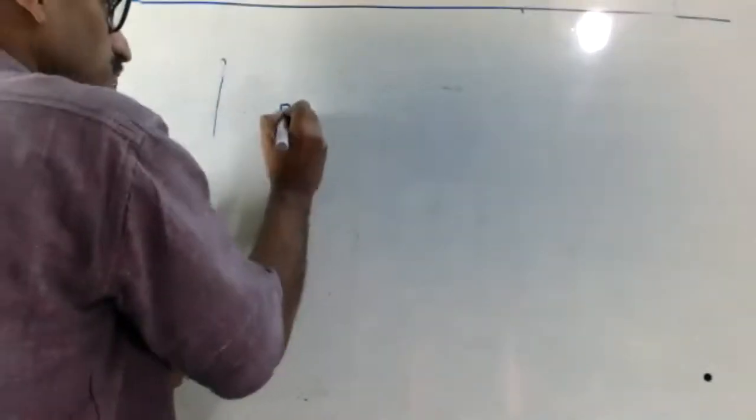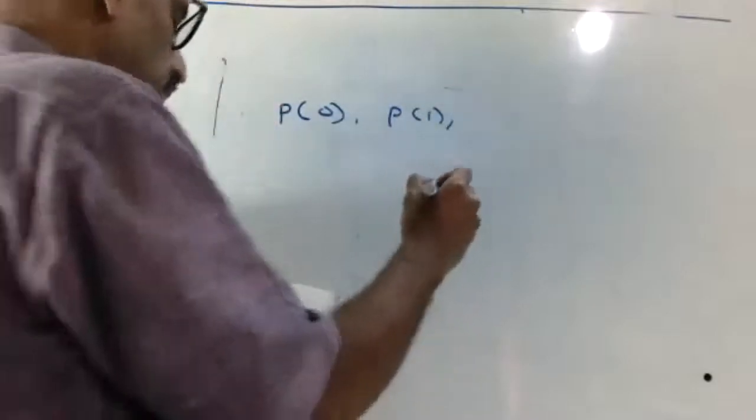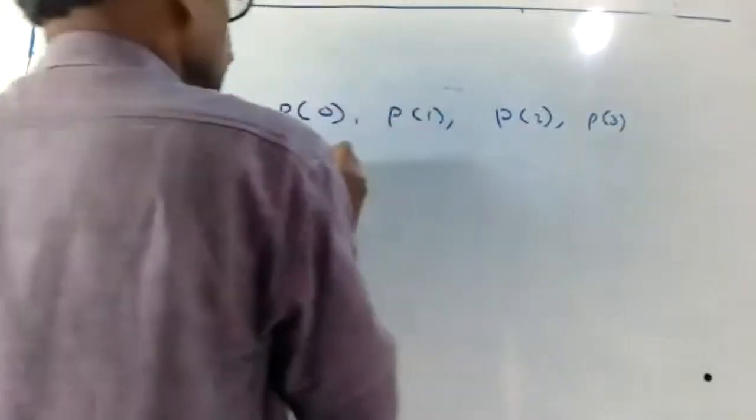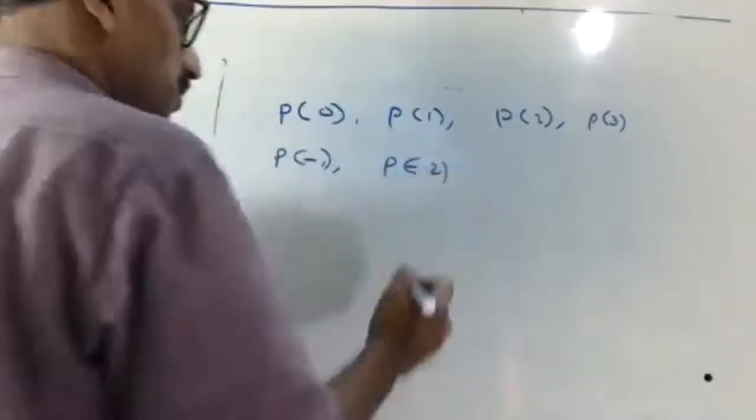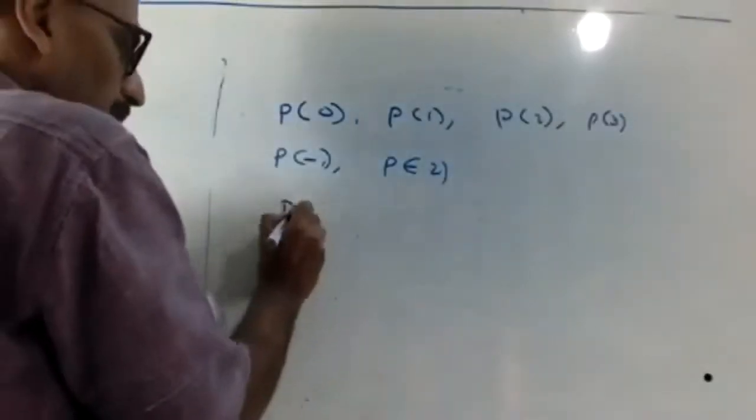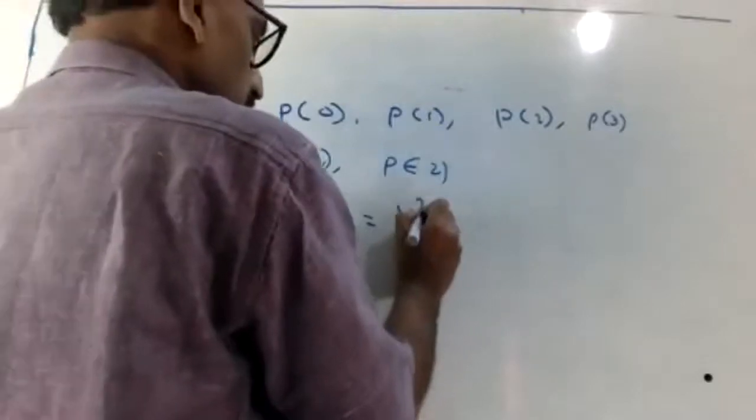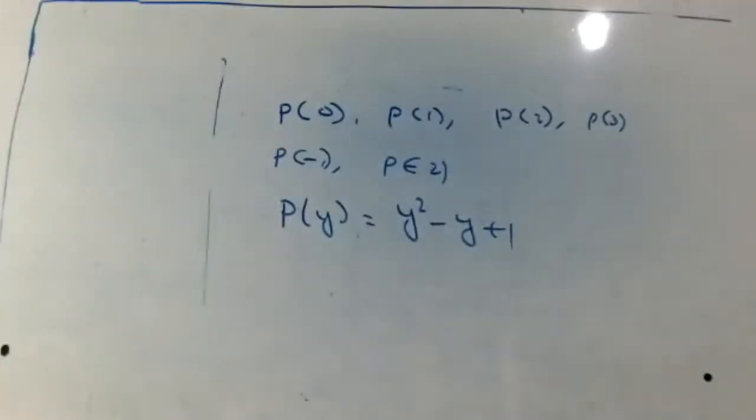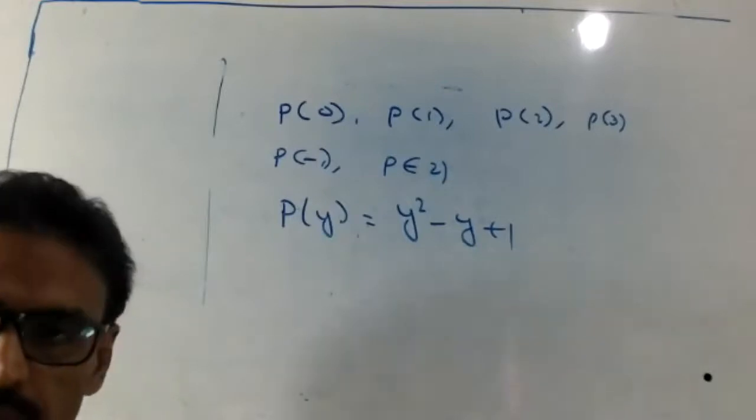Find P of 0, P of 1, P of 2, P of 3, P of minus 1, P of minus 2. Okay. P of y equal to y square minus y plus 1. Try now.